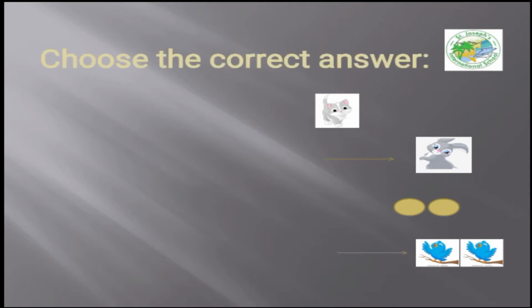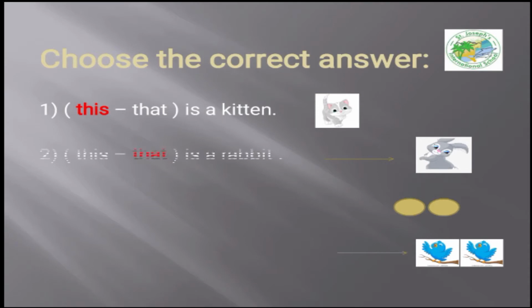Now, let's solve some exercises. Number 1. Okay, here we're going to choose the correct answer. Can you see this picture of the kitten? This kitten is close or far from the sentence? Of course, it's close. So we use this or that. This, yeah, this is a kitten.